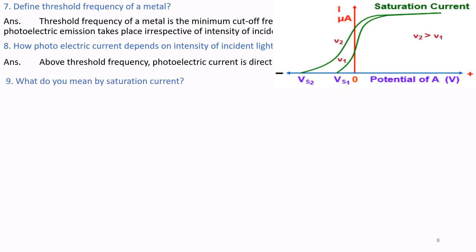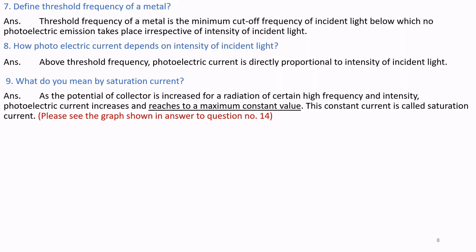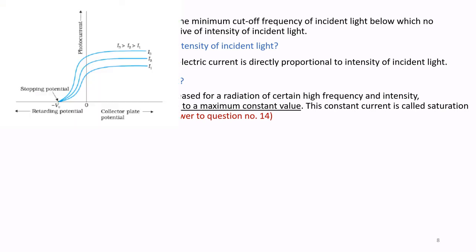Question number 9. What do you mean by saturation current? As the potential of the collector is increased for radiation of certain high frequency and intensity, photoelectric current increases and reaches a maximum constant value. The constant current is called saturation current.